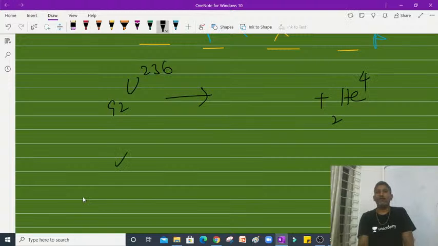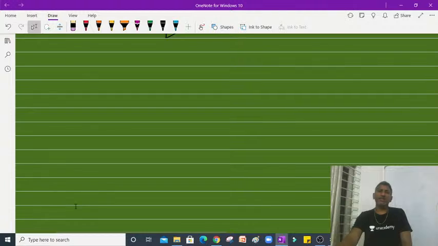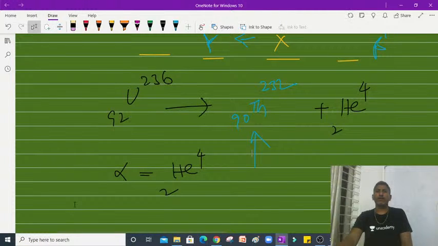We remember, alpha particle means helium nucleus. So here in the parent nucleus, 2 units should be decreased, so it should be 90. So thorium, 232. One daughter nucleus we can see. So 2 units should be decreased in Z, and 4 units should be decreased in A.